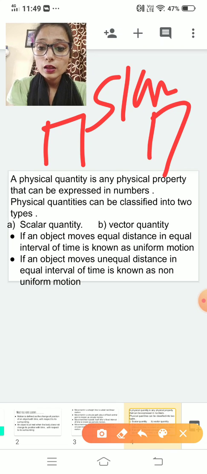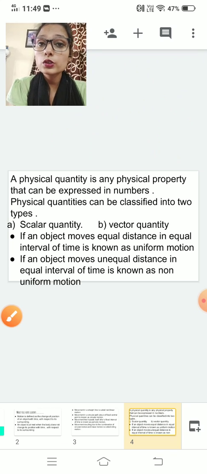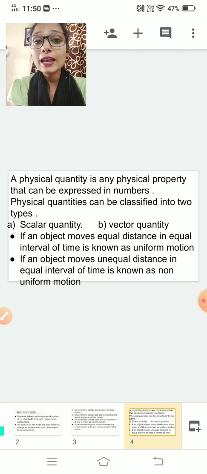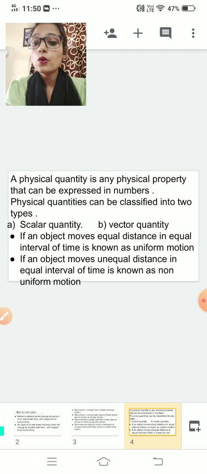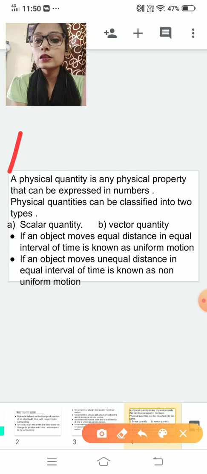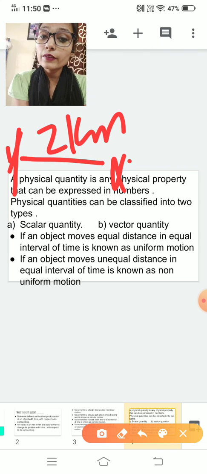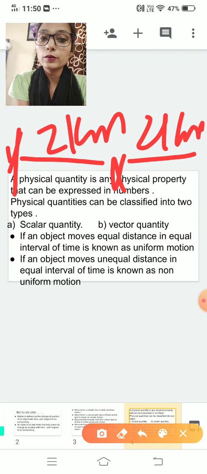Now after that we have seen what is uniform motion and what is non-uniform motion. Uniform motion is that motion in which an object covers equal distance in equal intervals of time. For example, if a person is standing over here, in 5 minutes he covers 2 kilometers, and in the next 5 minutes he covers 2 kilometers.